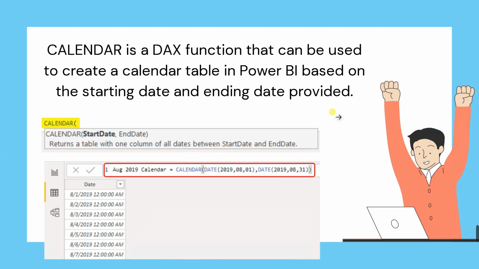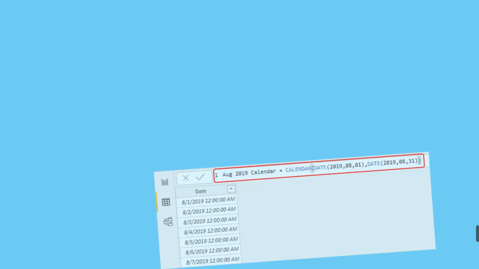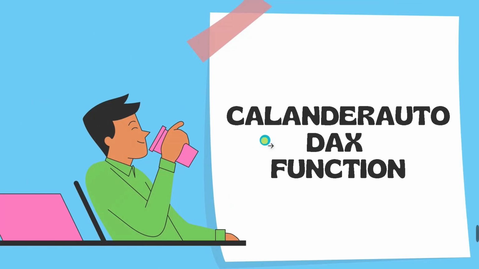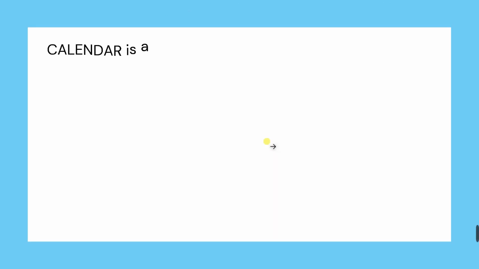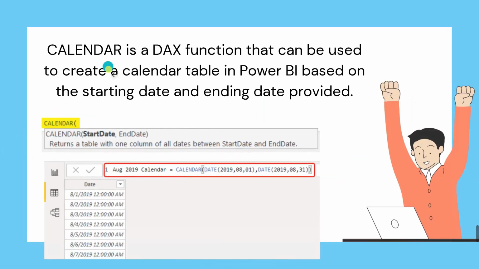Then the next DAX function is the CalendarAuto DAX function. Let me clarify first: the functionality of the calendar DAX function and the CalendarAuto DAX function is completely the same. The only difference is that in the calendar DAX function we have to pass two arguments inside the bracket, one is start date and another is end date.